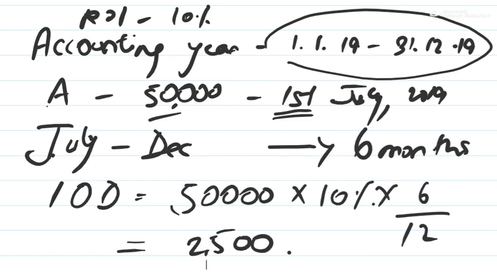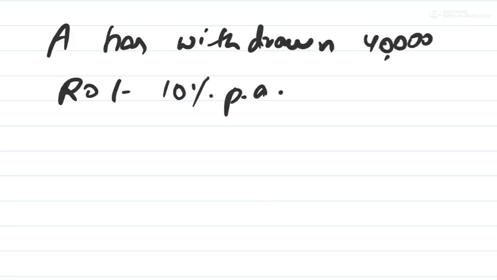So I hope this part is clear. Now the other situation which can be asked in the exam is that A has simply withdrawn 40,000. In the sums you have not been given much information about when A has withdrawn this amount, but they have simply given that A has withdrawn 40,000 and the rate of interest on drawings is 10% per annum. Now how will you calculate the interest? Now what we have to do is follow the steps.